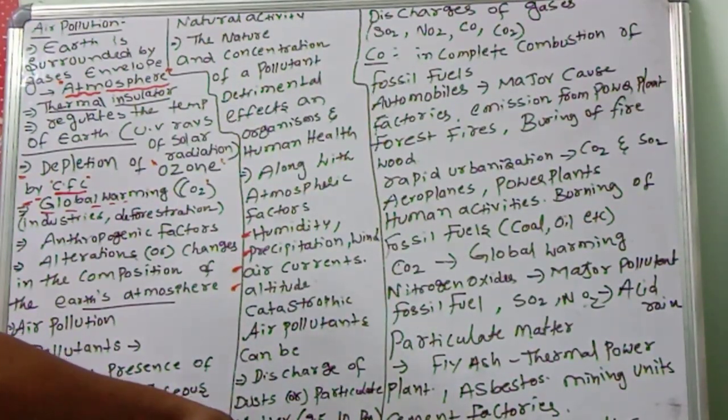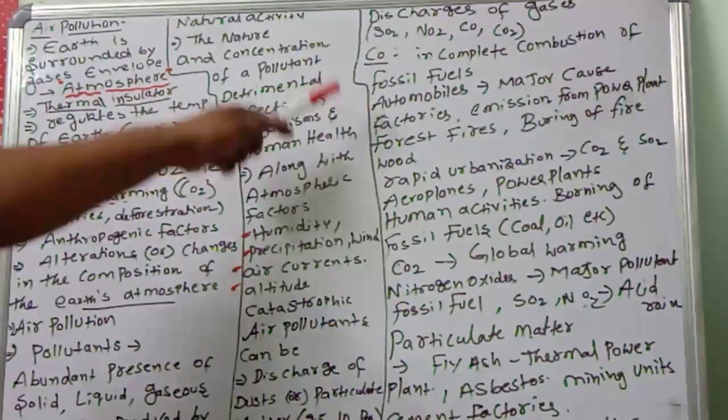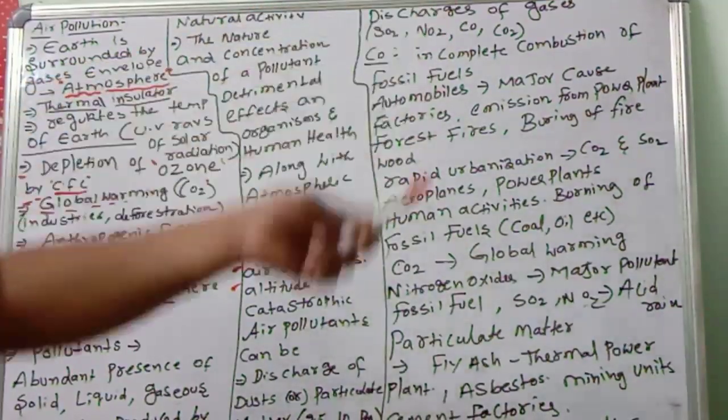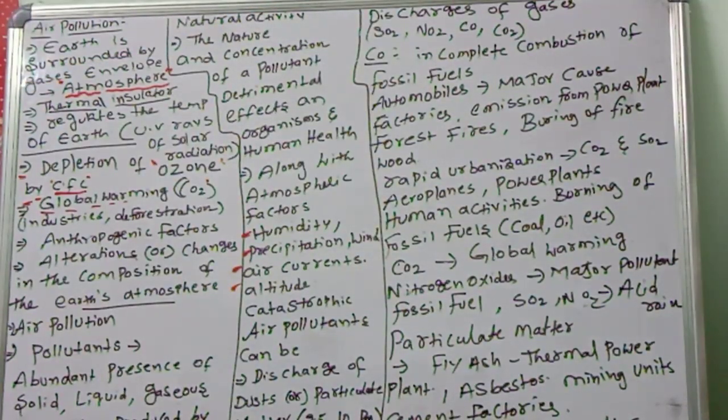How is this happening? Because of some man-made activities and the discharge of gases like sulfur dioxide, nitrogen oxide, carbon monoxide and carbon dioxide, causing severe air pollution. They are very dangerous air pollutants. That's why they are called air pollutants. Today we will discuss carbon monoxide.